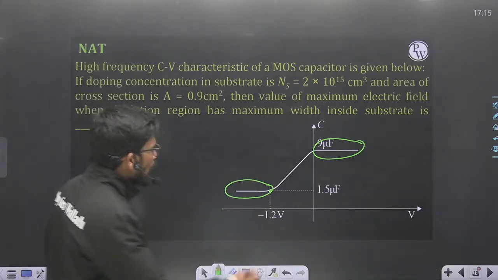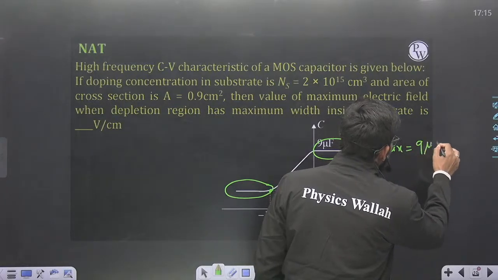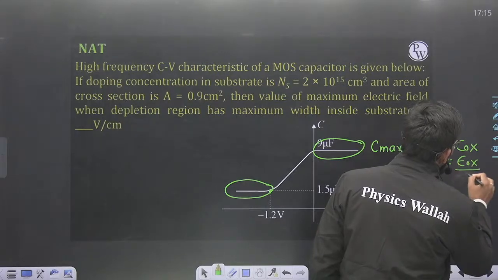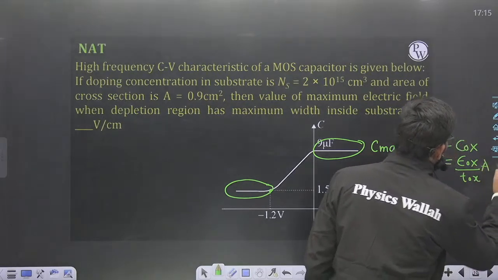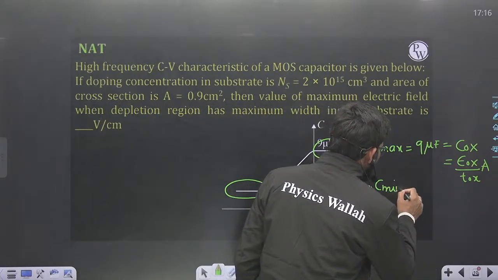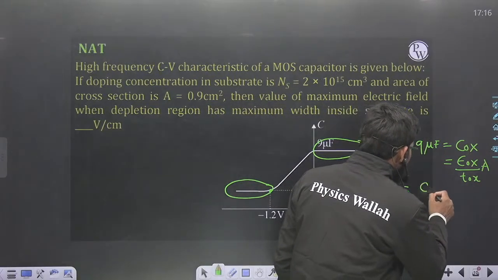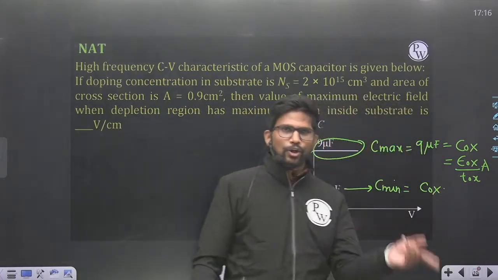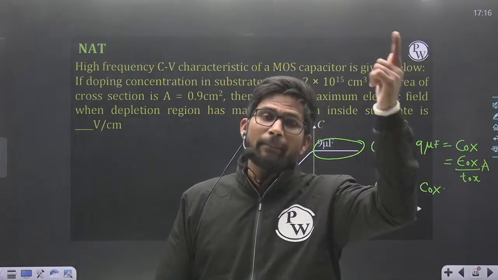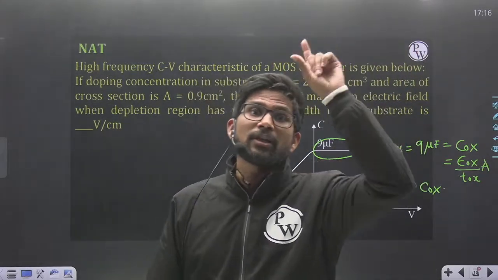Okay, so I can say that this is C max, which is equal to 9 microfarad, and it is nothing but equal to COX, that is nothing but epsilon OX upon TOX into A. And this is C min, the minimum value of capacitance. This is nothing but COX in series with the minimum capacitance value due to the depletion region, and the minimum capacitance value due to depletion is nothing but due to the maximum depletion region thickness.